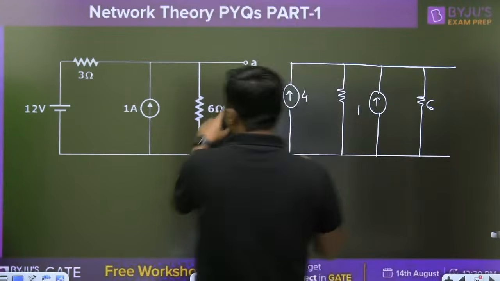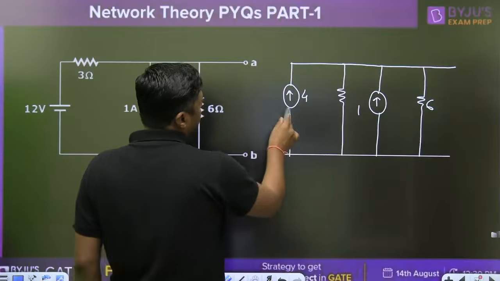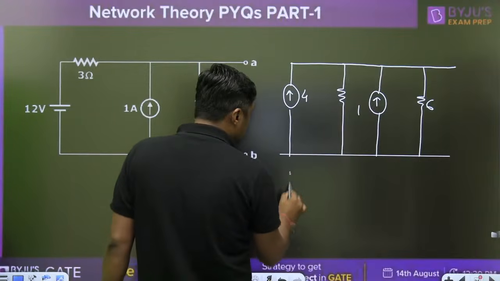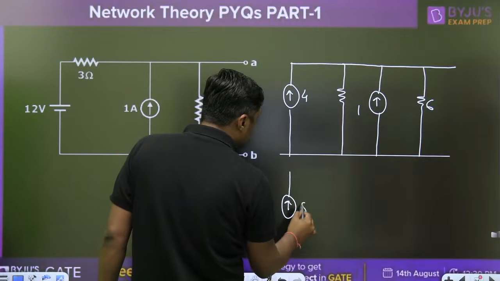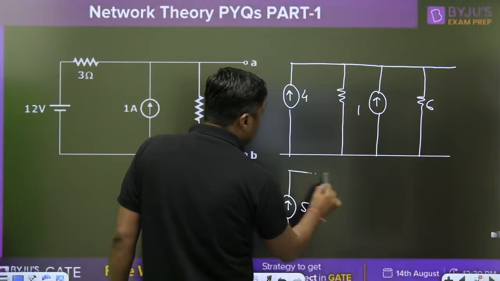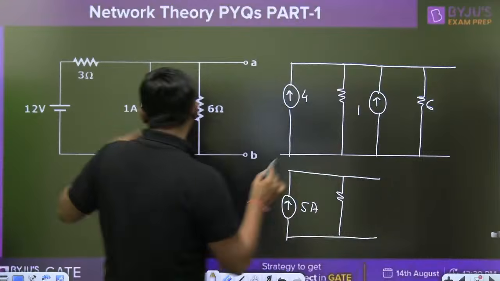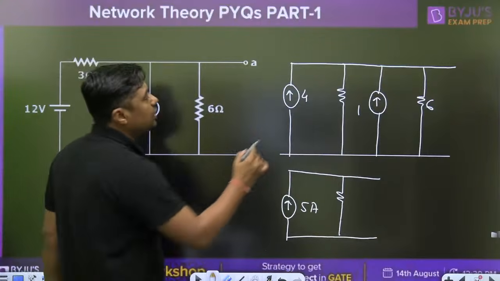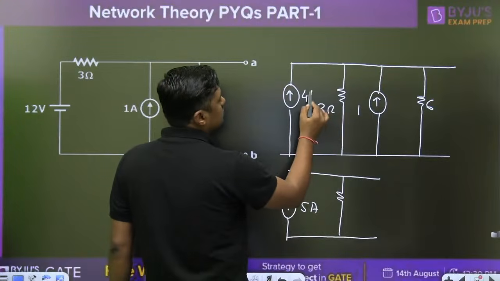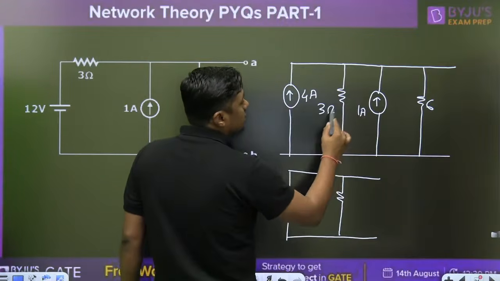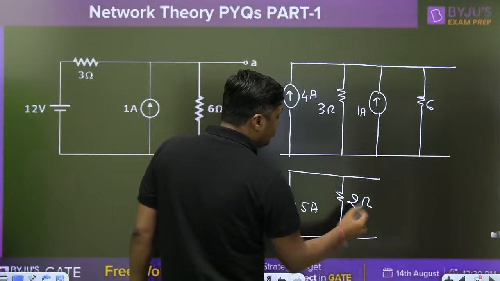Now 1 and 4 are in parallel: 4 plus 1, 5. What is this? 5 ampere. What is the resistor? 6 and 3. This is the 3 ohm resistor. 3 and 6 are in parallel. That is nothing but 2 ohm.